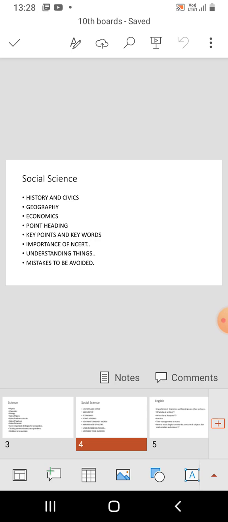Actually, reading and analyzing the geography book is quite essential. One may not go through the history book properly and can learn key points and keywords directly and still get 35 plus in history and civics, and also good marks in history. But reading the geography book is quite essential.